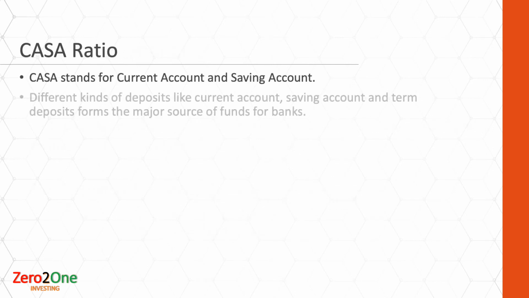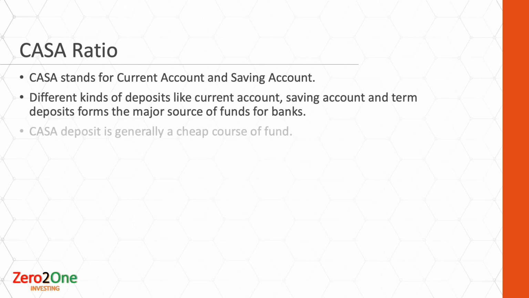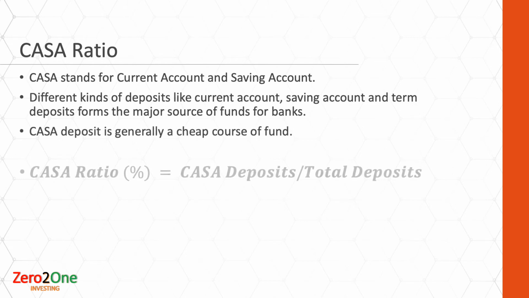Another important ratio is the CASA ratio. CASA stands for current account and savings accounts. Different kinds of deposits like current accounts, savings accounts, and term deposits form the major source of funds for banks.